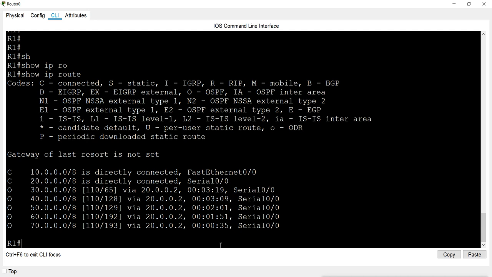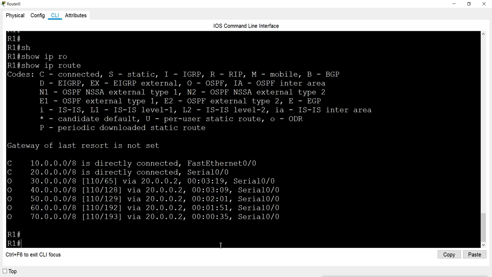So this is how we can configure this OSPF protocol. Now we'll see how this routing protocol works. First, when we configure OSPF, the first thing is how the routers find their neighbors and how they do it.